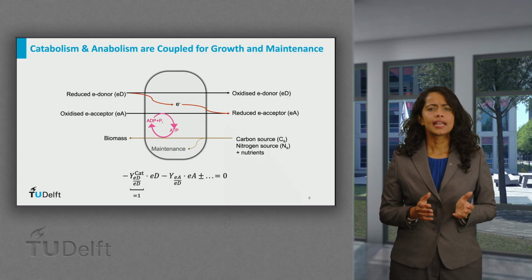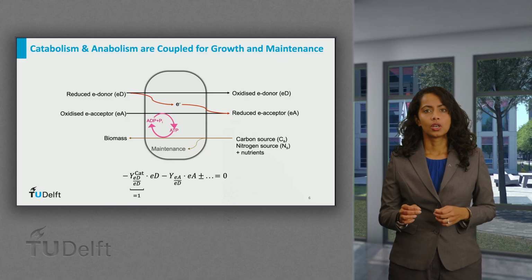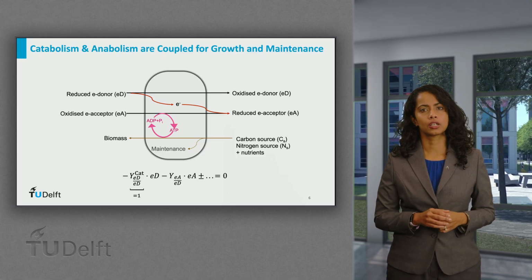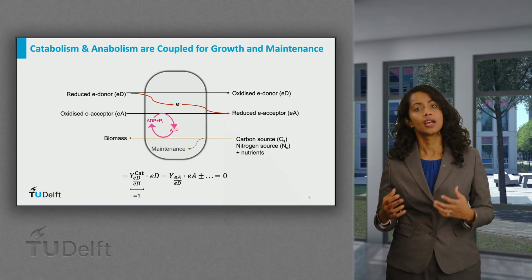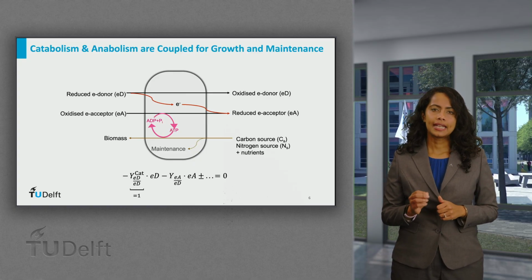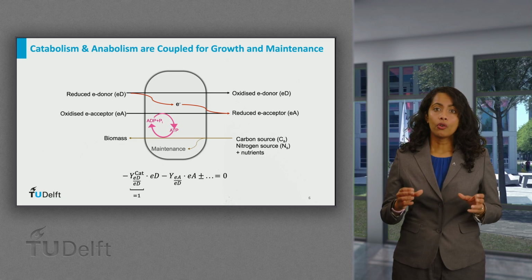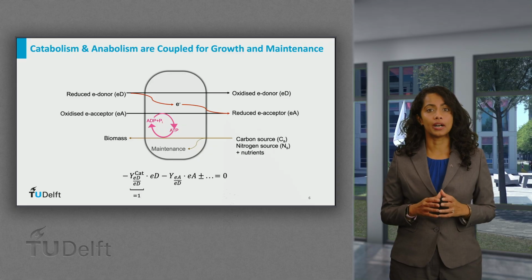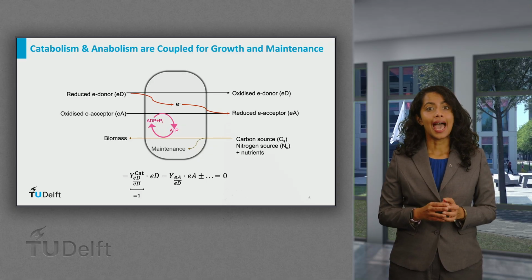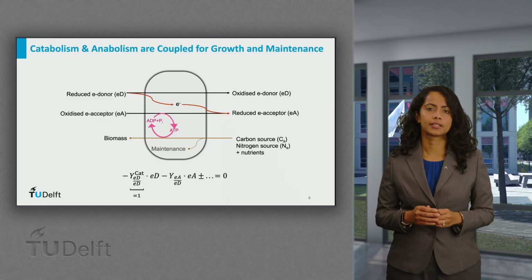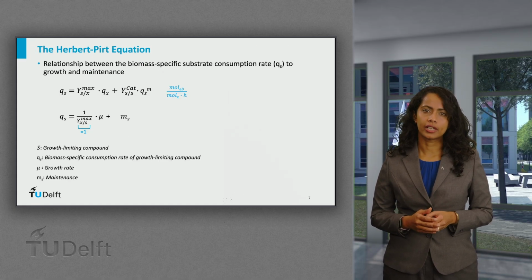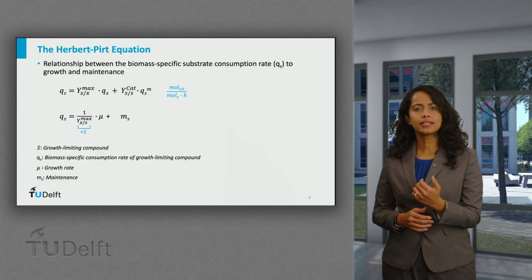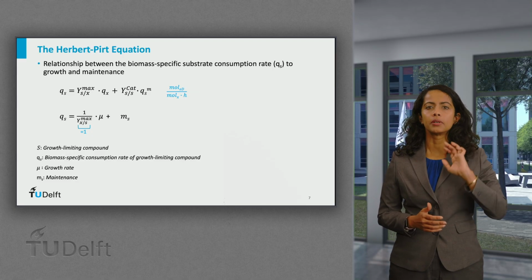The maintenance can also be written as an equation, which describes the consumption of electron donor and electron acceptor to support cell activity other than growth. In this way, the overall catabolic and anabolic reactions are coupled, one part driving growth and the other supporting maintenance. We can describe this relationship between substrate consumption, growth, and maintenance of cells using the Herbert-Pirt concept.